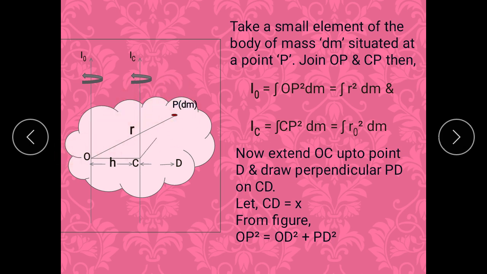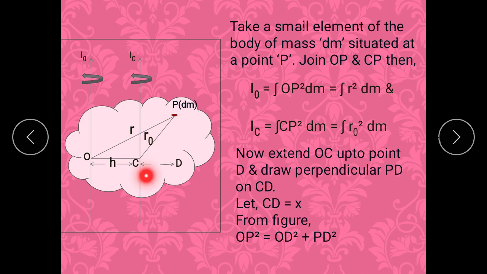Join CP, the distance CP is nothing but r0. Then IO must be equal to what? The perpendicular distance is now r. Already we have seen the definition of moment of inertia. Here it is a continuous distribution of matter, so we say it is r square dm. Here the distance is OP, so OP square dm, and that is nothing but r square dm.